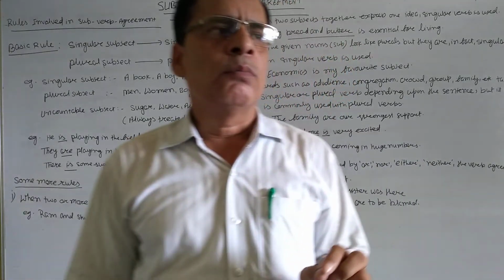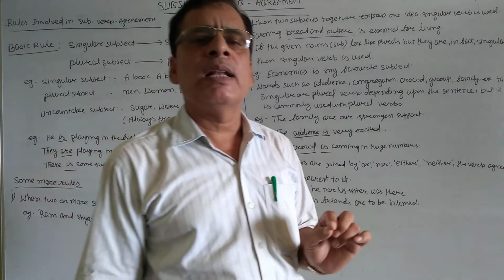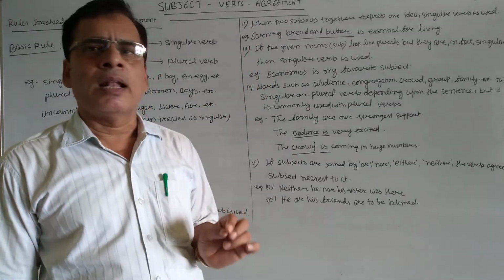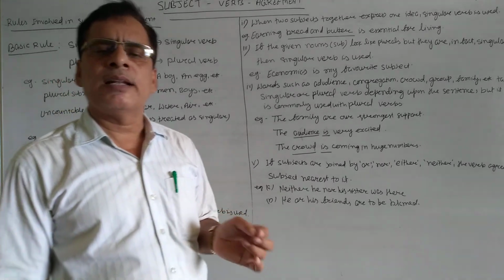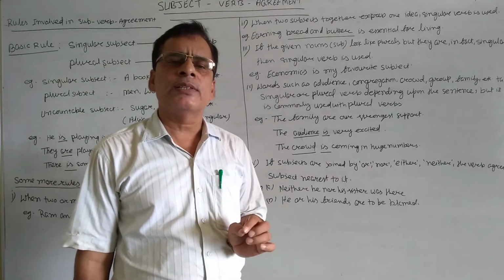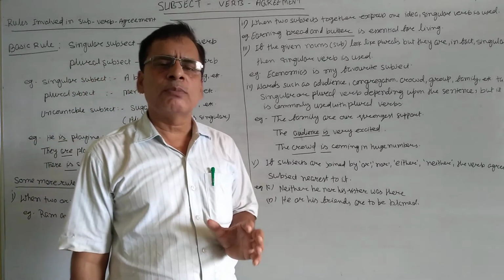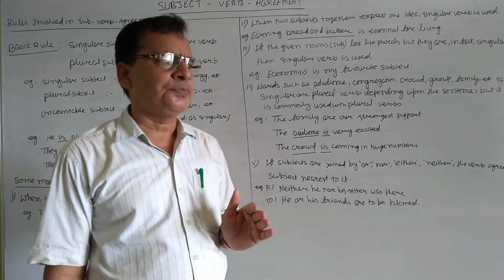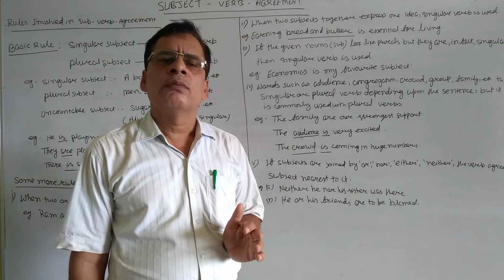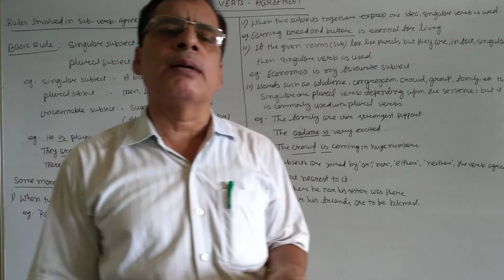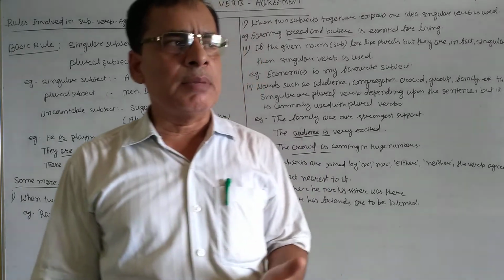Like boy, if you add s, it becomes boys. Like girl, add s, girls becomes plural. Similarly, like mango, when you add es, mango becomes plural. But this is the basic rule.